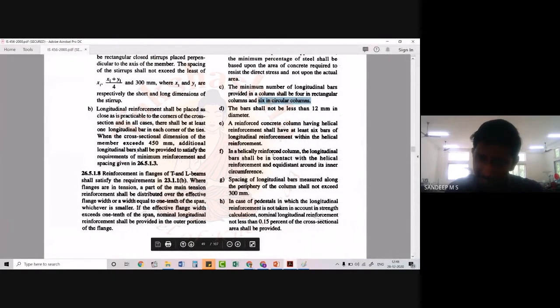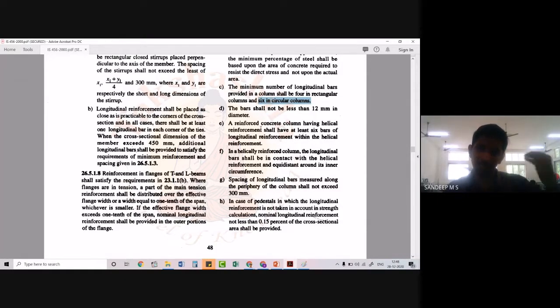Anyway, in a helically reinforced column, the longitudinal bars shall be in contact with the helical reinforcement. Sorry, we were discussing this one, right? So basically what this says is that when we provide spiral ties, we have to provide at least 6 bars. That is what is mentioned here. Then again, in a helically reinforced column, the longitudinal bars shall be in contact with the helical reinforcement and equally distant around its inner circumference.